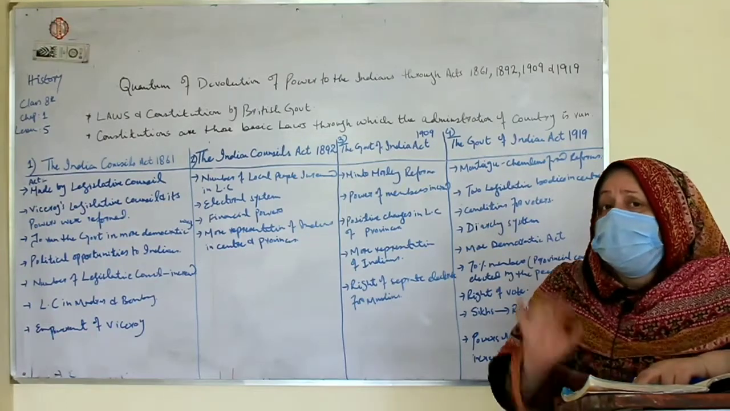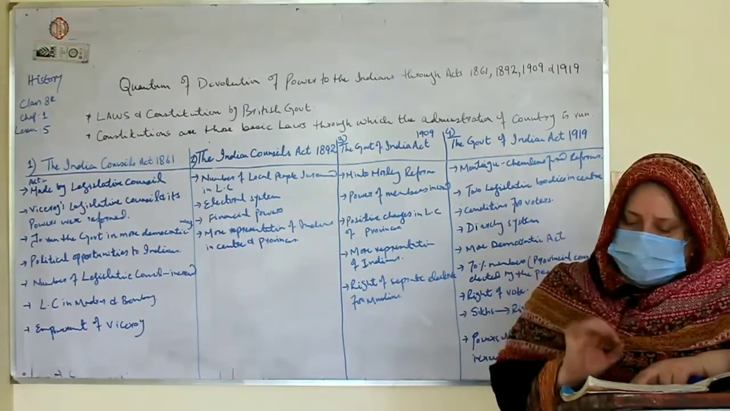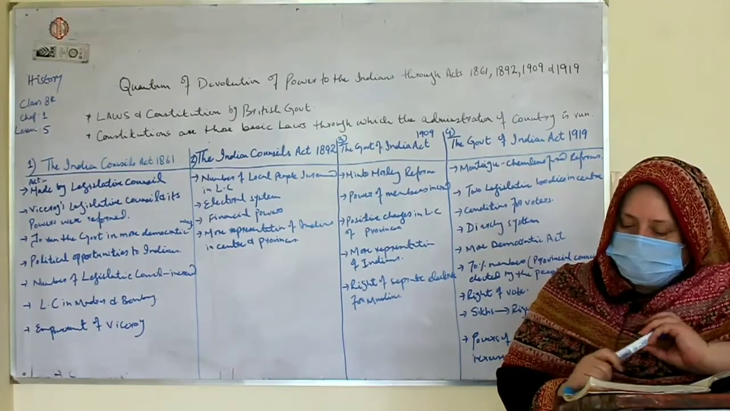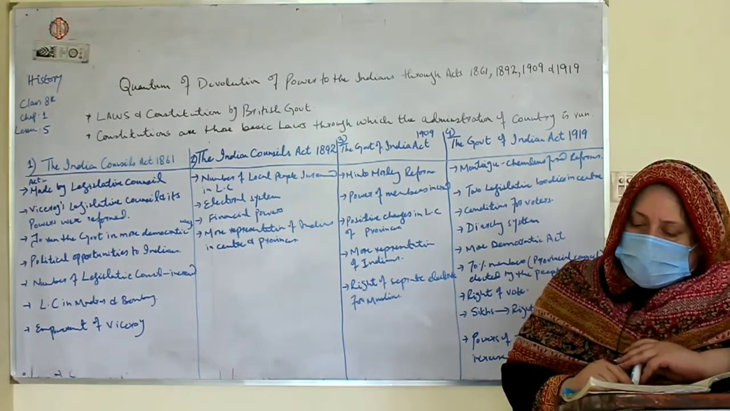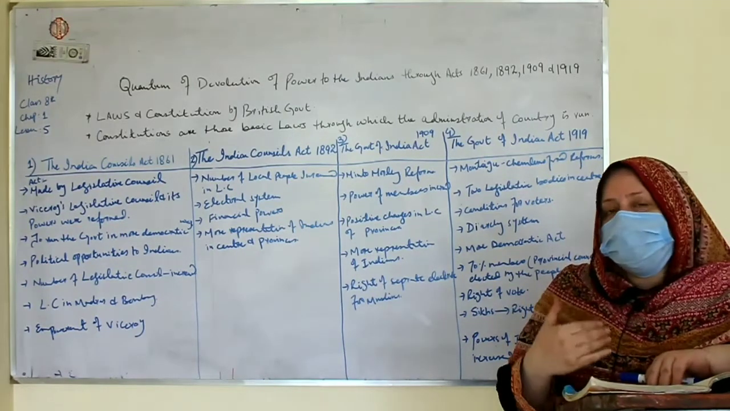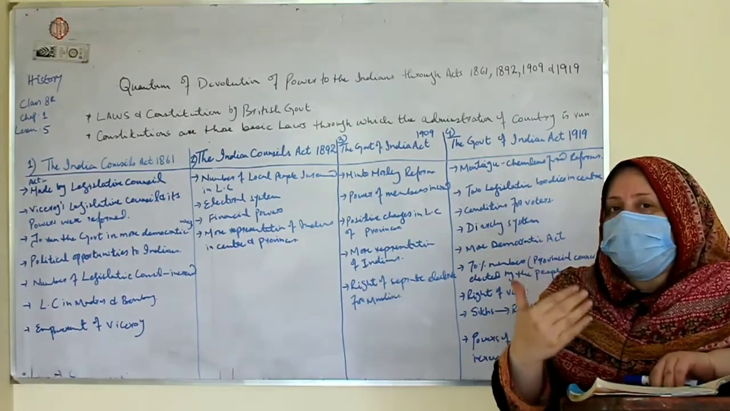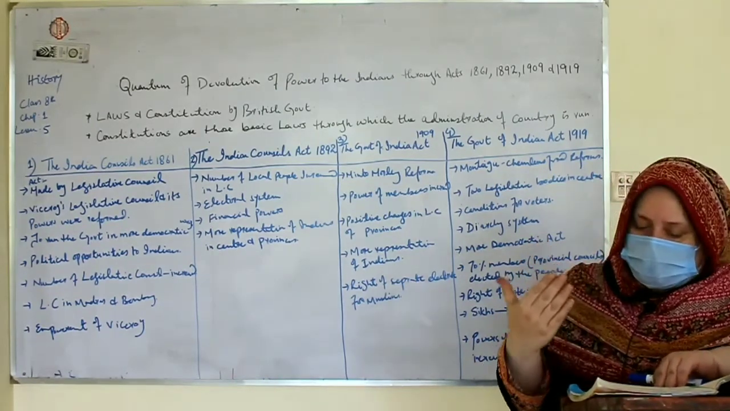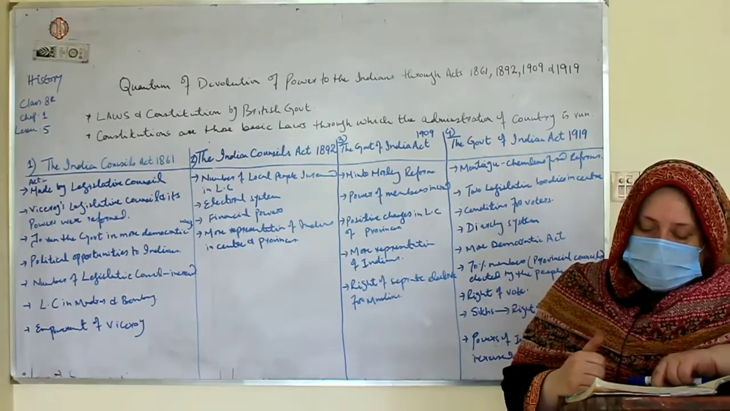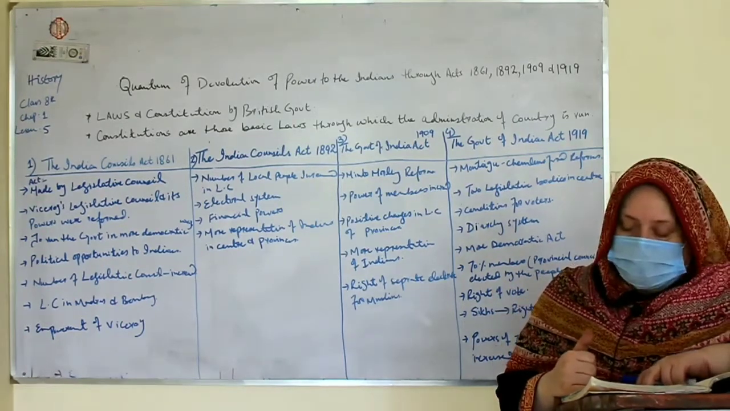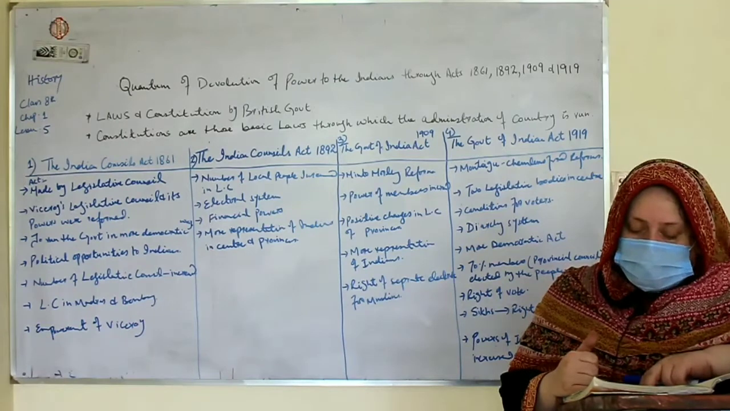It means a system of double government. Now, for example, some ministers worked directly under the Governor General, the governor, and the others were chosen from the provincial assembly, and both were under the control of the governor.